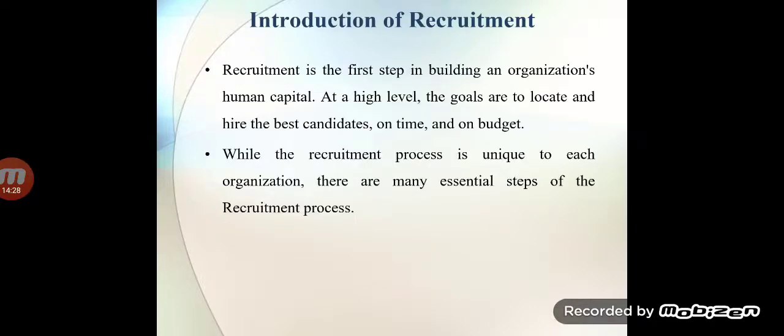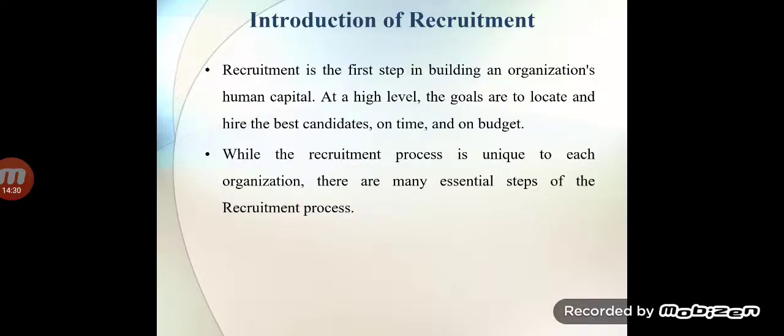Whatever applications we have got under recruitment, not all the applicants are able to get the job, or all the applicants are not appropriate for the organization. So we have to remove the unnecessary applications, the applications which are not helpful for the organization. So this is the process of selection. Okay, so it is the introduction, concept and process. The process we will learn. The introduction I have discussed with you.